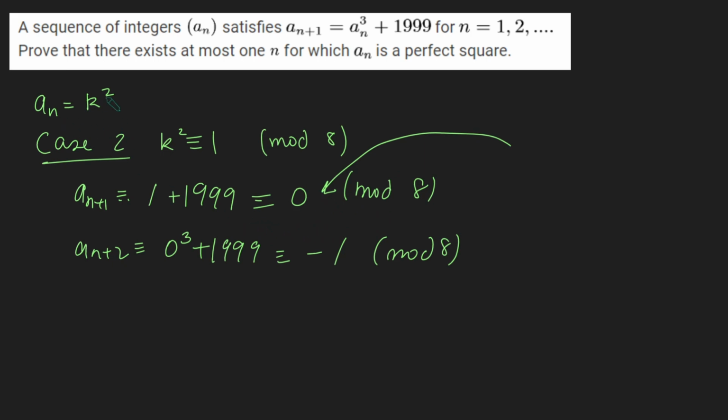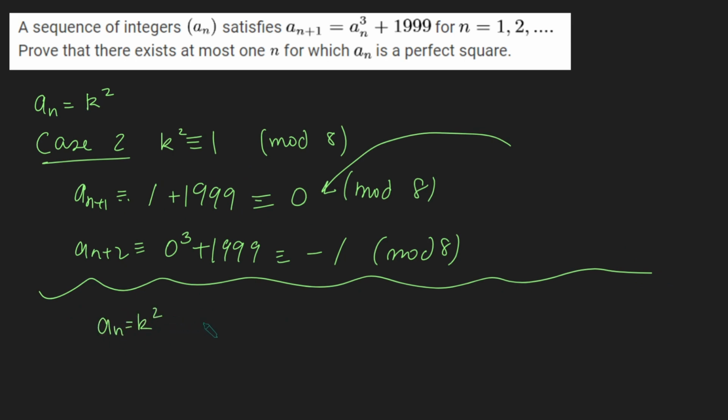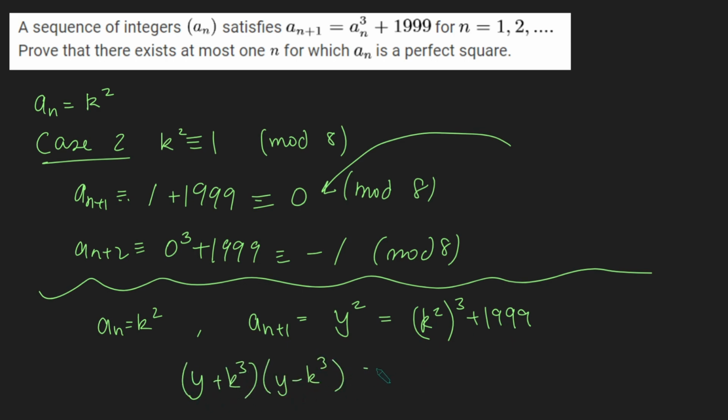So we're assuming that a_n is k squared, and let's assume for contradiction that this guy a_n plus 1 is also a square number. So a_n is k squared, and a_n plus 1 is, let's say, some number y squared. Well, what is a_n plus 1? Well, it's a_n cubed plus 1999, which would be k squared cubed plus 1999. And so now if we bring this to the left side, we get y plus k cubed, and then y minus k cubed equals 1999. Just kind of doing the difference of two squares here.